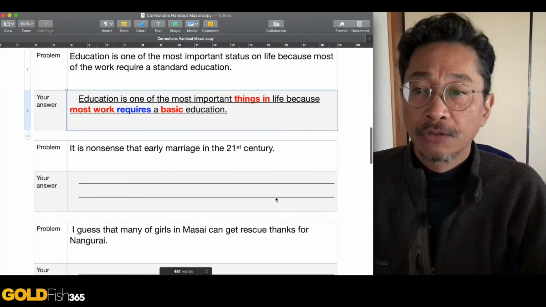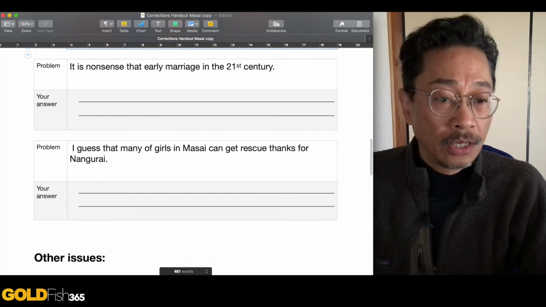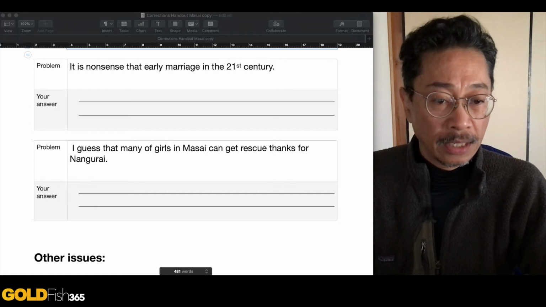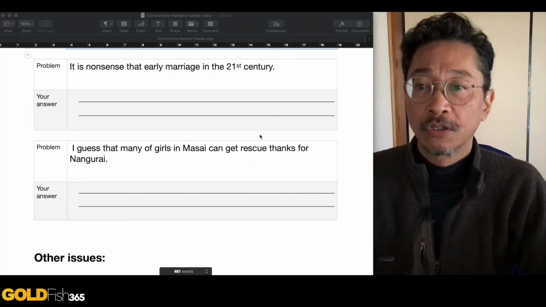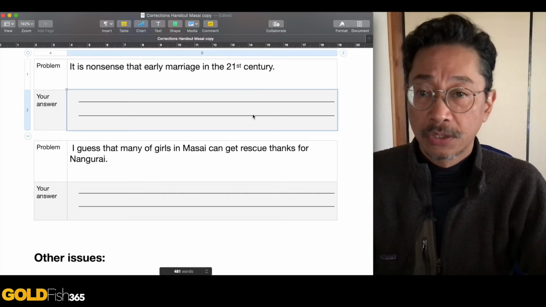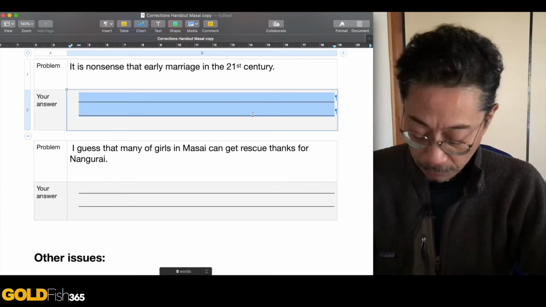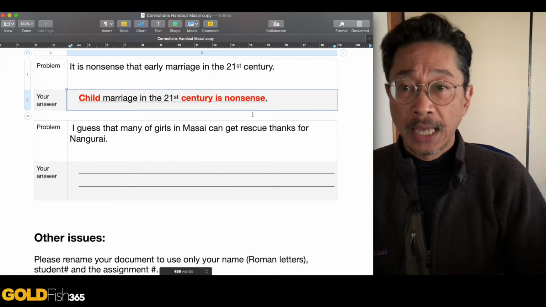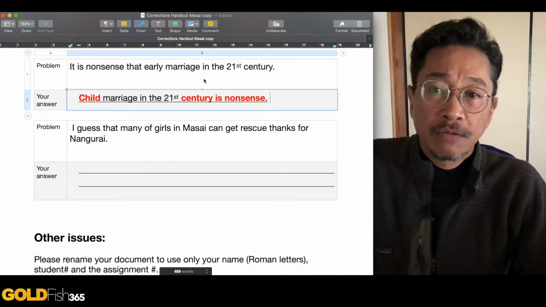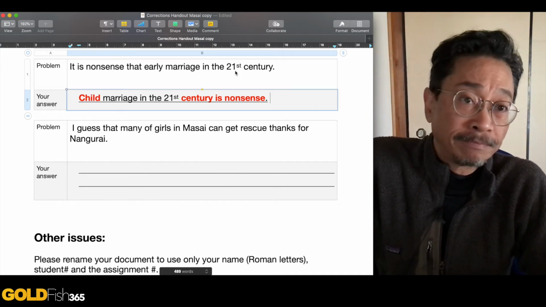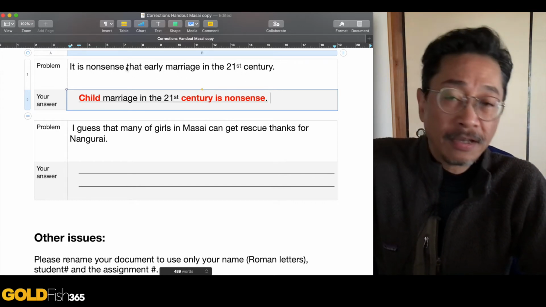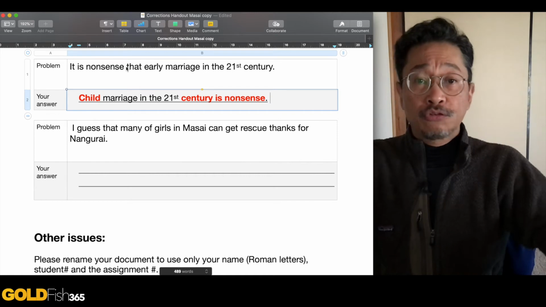All right, let's go to the next one here. "It is nonsense that early marriage in the 21st century," okay? I was pretty forgiving of this because this sentence actually has a subject-verb disagreement again. Okay, early marriage in the 21st century has no verb. Okay, but because it's the object to "it is nonsense," I let it go. But I also changed it a lot.